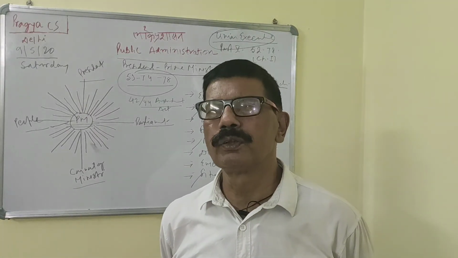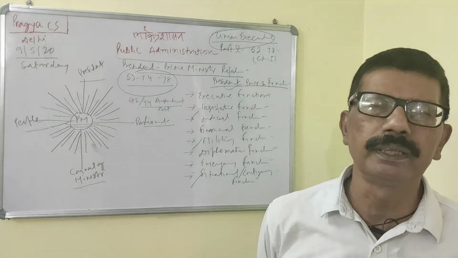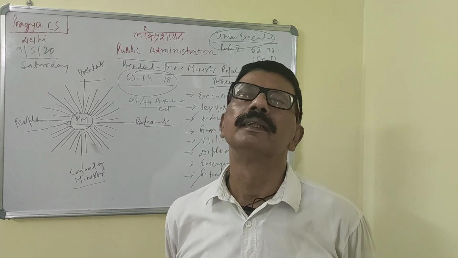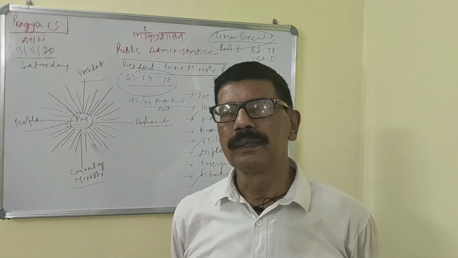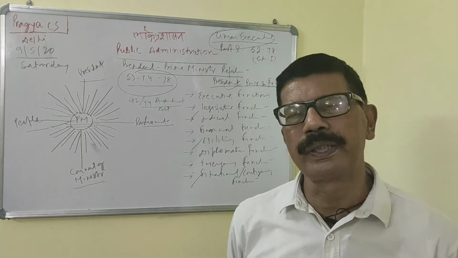So a harmonious, team relation can be proved a boon for good public policy, effective governance, and overall development of the nation.